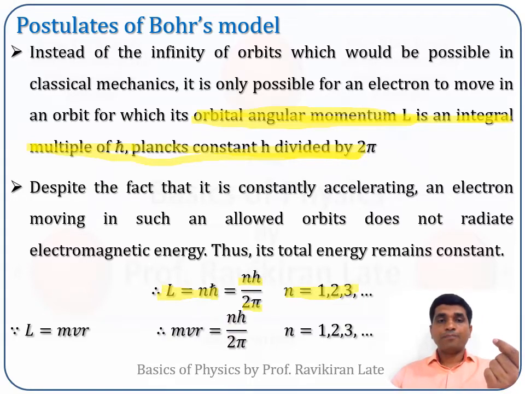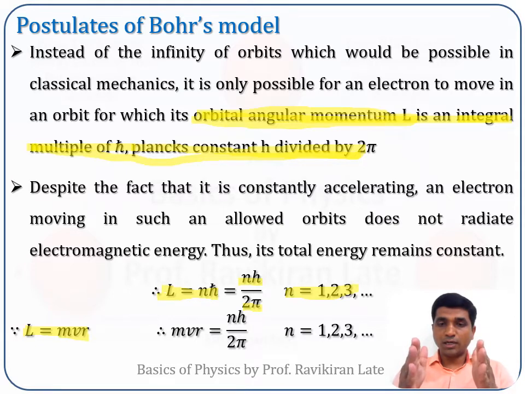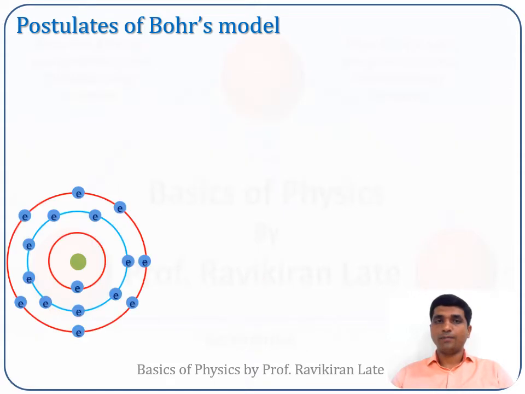Now we know that angular momentum L is nothing but the cross product of the linear momentum and the moment arm, in which the separation between the electron and the nucleus is r. So in this case, angular momentum will be mvr. So from this we get the second equation, that is mvr is equal to nh upon 2 pi. That was the second equation from the second postulate of the Bohr model.